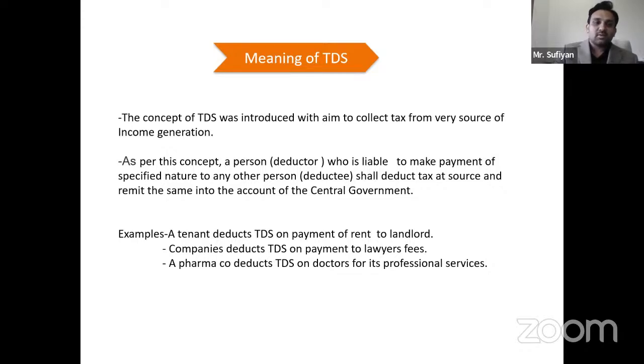So what are the examples of it? A tenant deducts TDS on payment of rent to a landlord. Companies deduct TDS on payment of professional fees to lawyers. A pharma company deducts a certain TDS amount on doctors for their professional services. So 194R, why was it introduced?